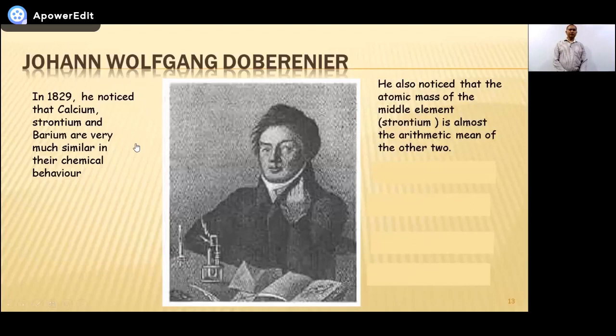What is the atomic mass of barium? 137. Calcium 40, barium 137. Just add these two to find the average. Do you remember how you can find the average? Okay, let me tell you.